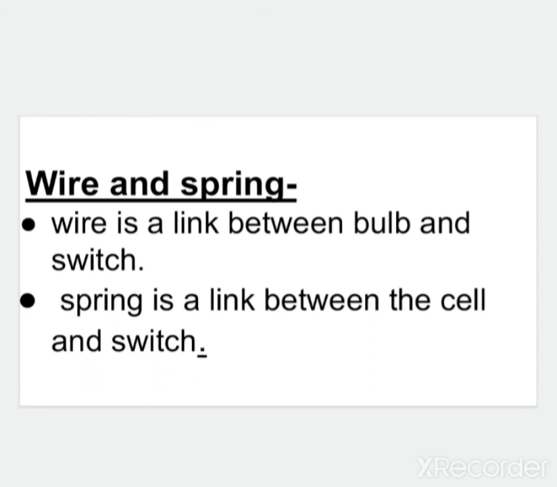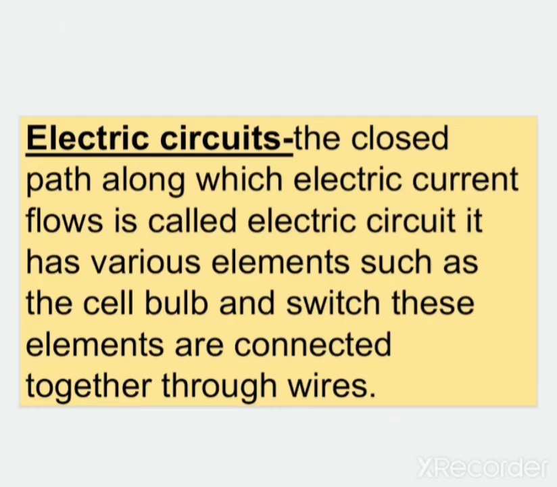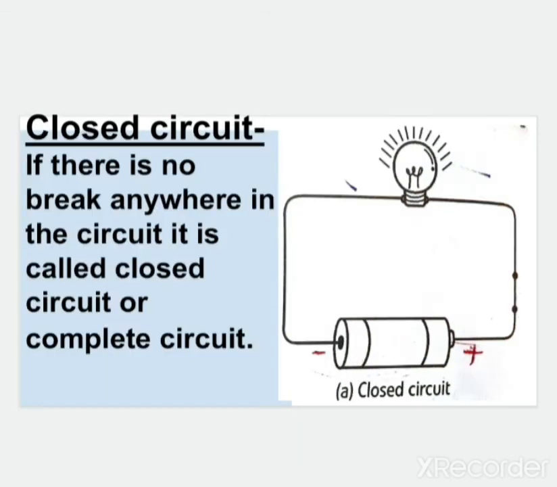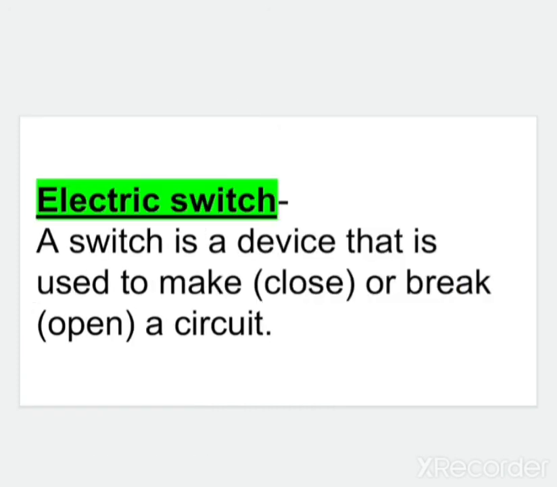After that, we studied about the different types of symbols used in the electric circuit. First one is the cell symbol, and next is the battery, then the switch, and then the electric bulb. Now, we studied about two types of electric circuit, closed electric circuit and open electric circuit. In a closed electric circuit, all the wires will be connected to each other, and in this case the bulb will glow. In an open circuit, the circuit will not be complete, and in this case the bulb will not glow. We also studied about the electric switch.